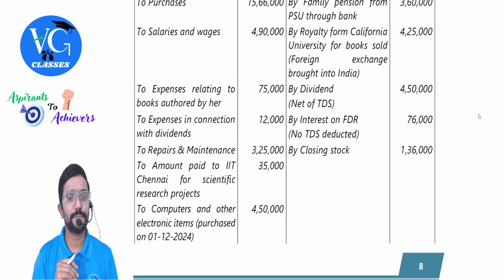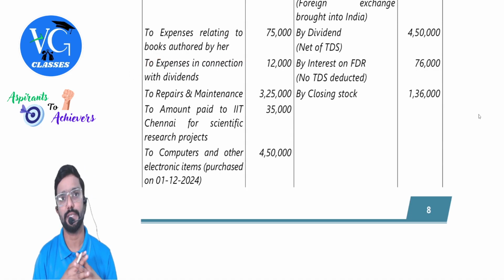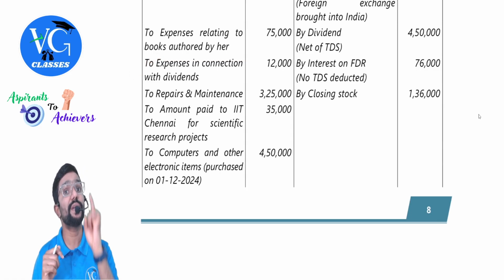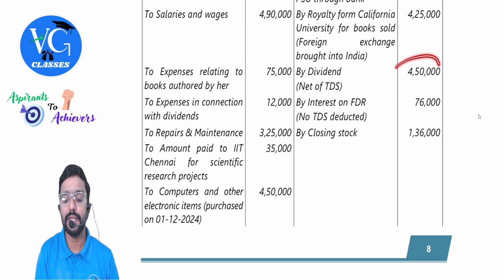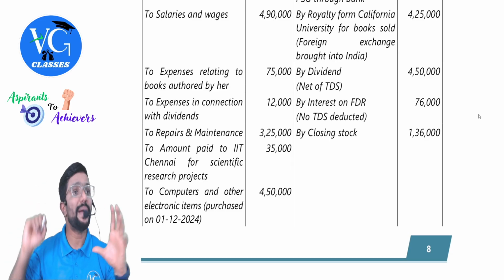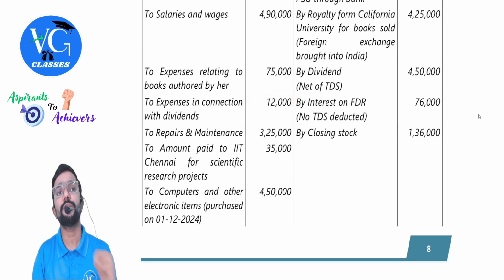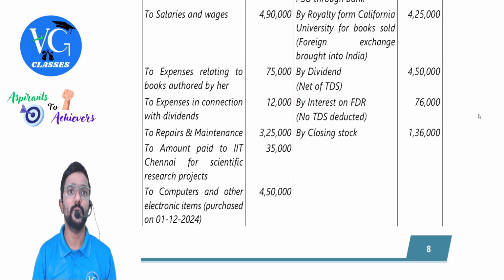Expenses in connection with dividends. Guys, expenses, they didn't tell what it is. Only if it is an interest, you can claim it. Against dividend income, you can adjust only interest expenses. That is under IFOS. Maximum how much, sir? Actual interest or 20% of dividend income, whichever is lower, guys.